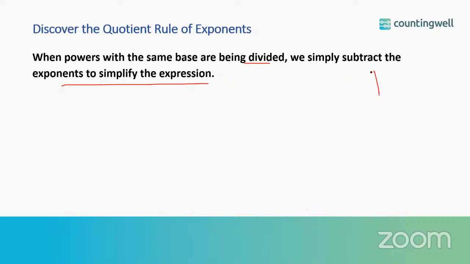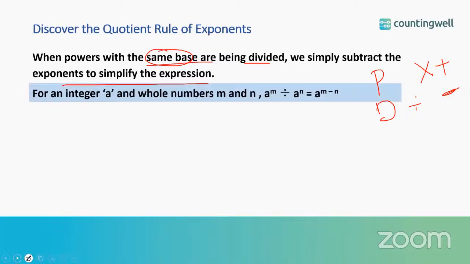So when you are taking the product of the powers with the same base, you have to add the exponents. But when you are taking the division of the powers, in that case you have to subtract the exponents. But the only important thing you have to remember is they should have the same base.